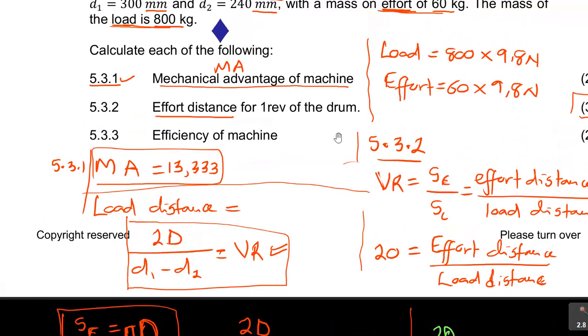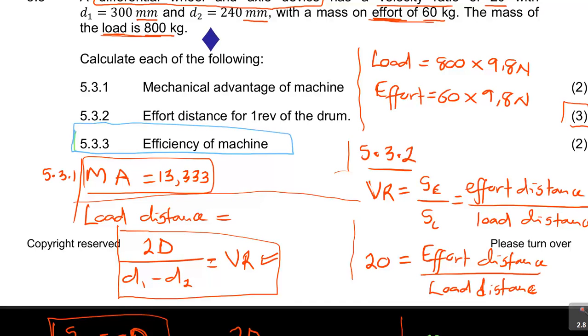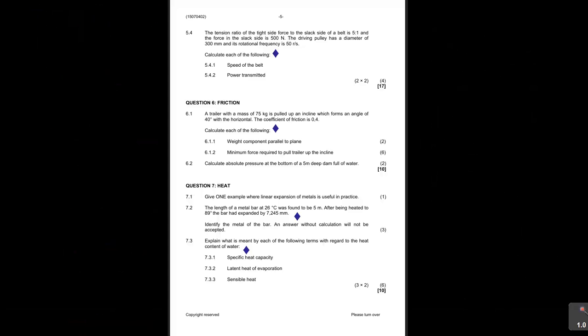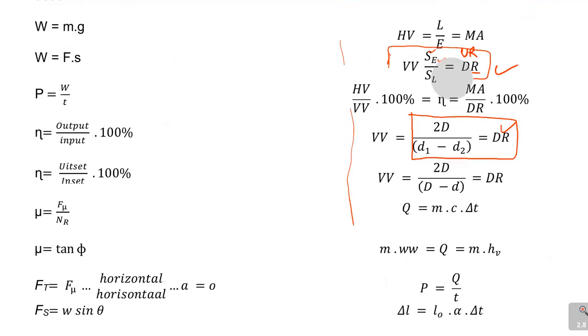So that was our 5.3.2. Now we are looking at, just to erase here just so that you can see where we are, 5.3.3. So we are here now. Let me use this part. We are now looking at 5.3.3. Then it says the efficiency of the machine. If you can go to the formula sheet, as we said, everything is given in your formulas.